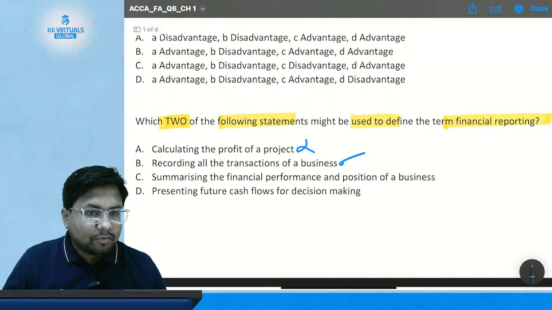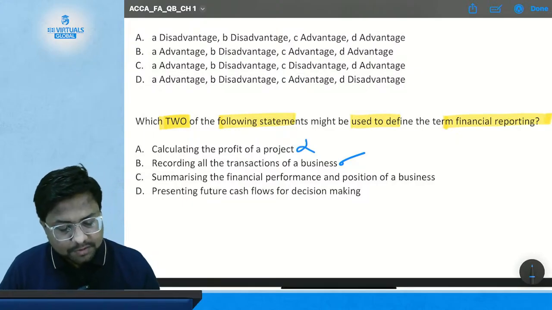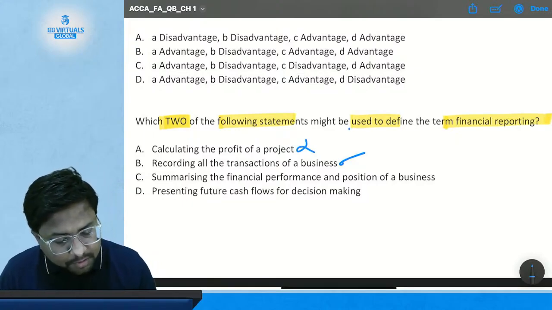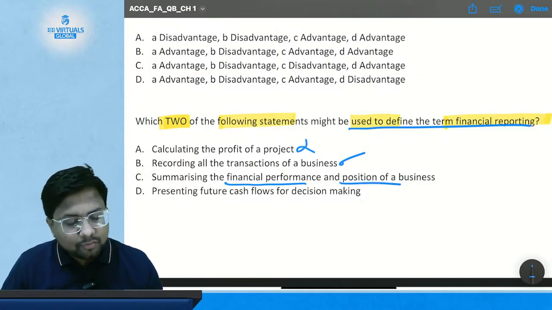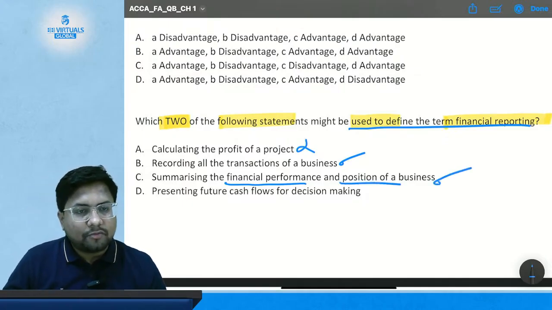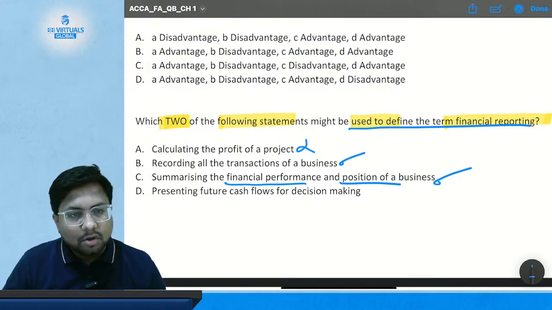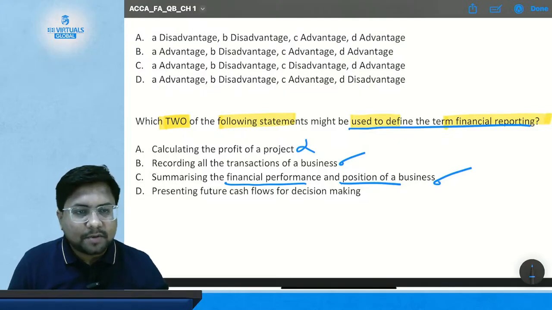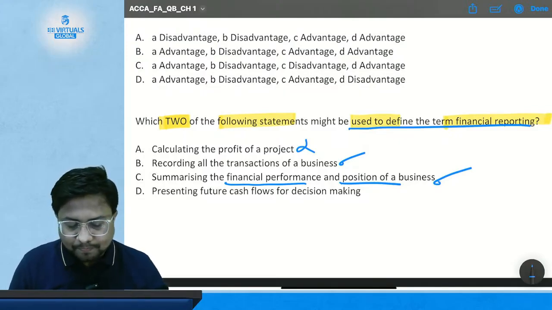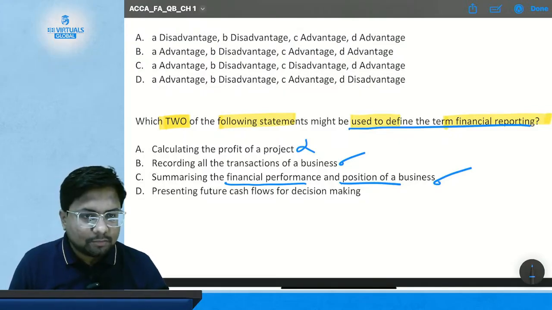Summarizing of financial performance and position of a business. Can financial reporting be used to summarize the financial performance and position of a business? True, because it consists of the profit or loss and balance sheet of the financial statement. So financial performance and position can be summarized by financial reporting. So options B and C are both correct.